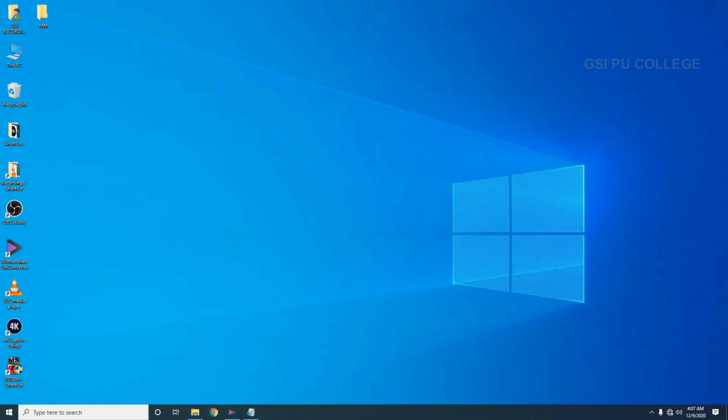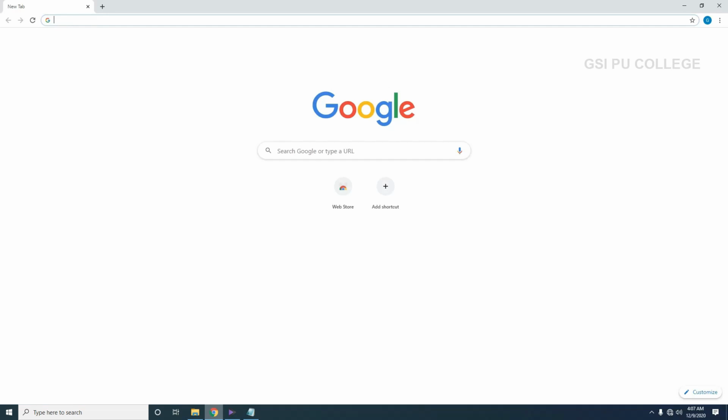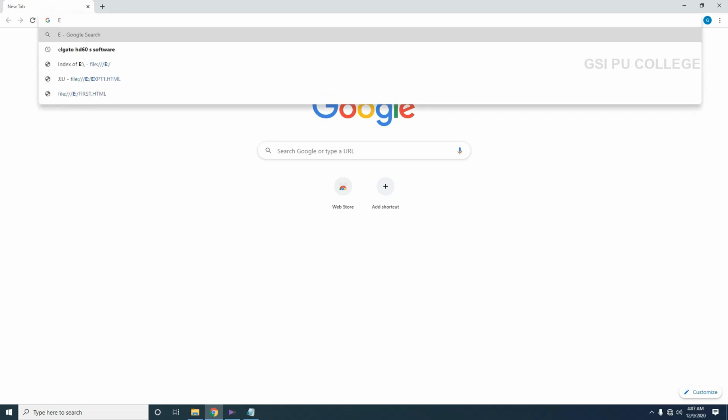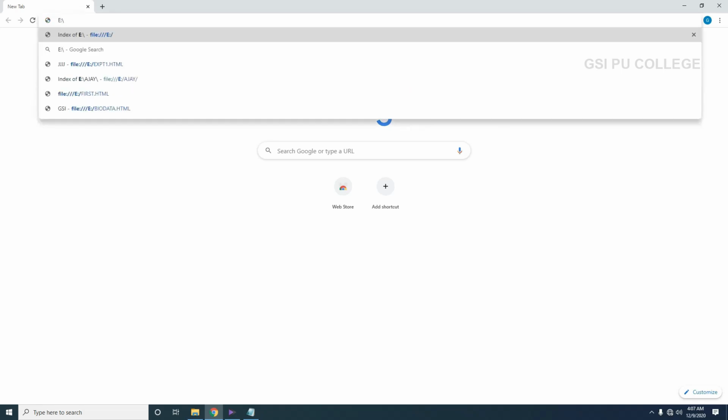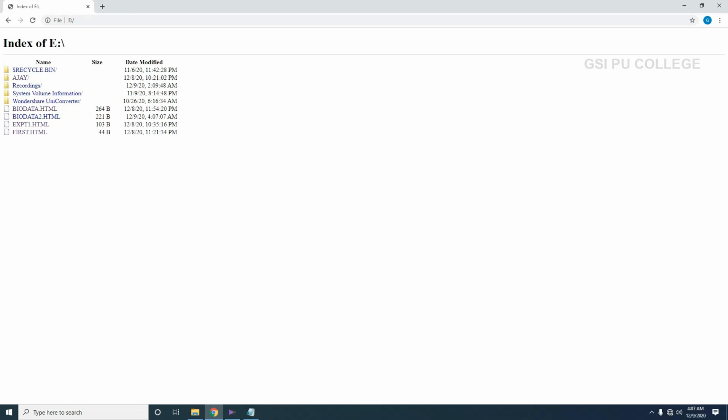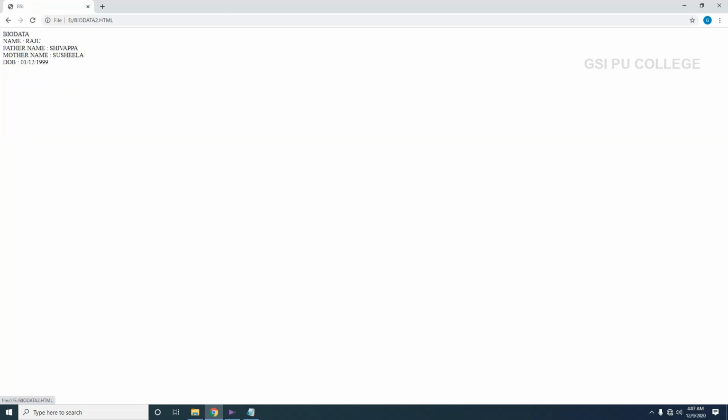If we want to execute the file, we have to open the web browser. Here we are using Chrome as the web browser, and this is the address bar. Here we have to write the file or path location of the file. So here let me search for the file. I have saved it under E drive. I am writing E drive. Here I am finding biodata2.html. I am clicking on this.